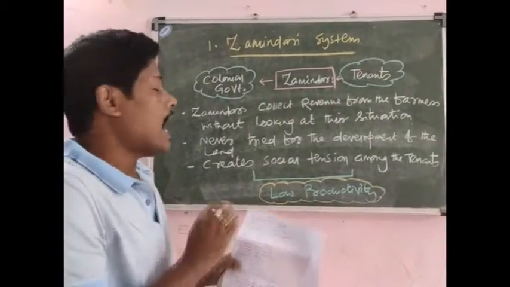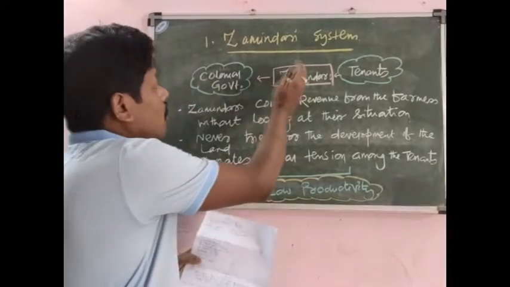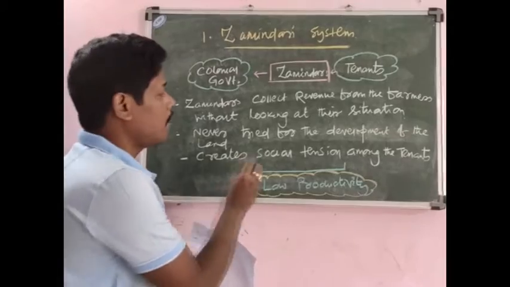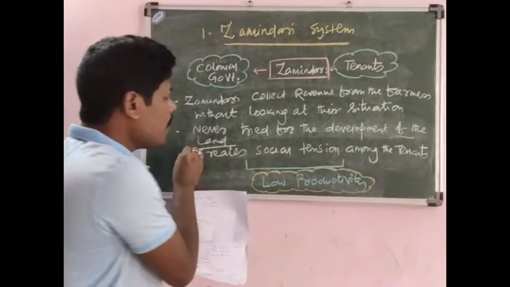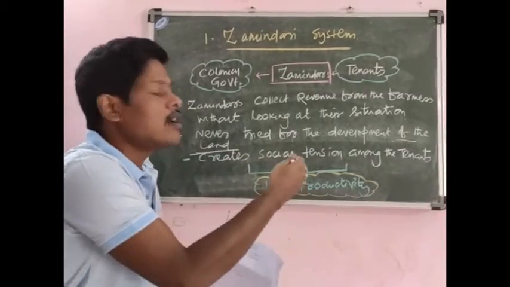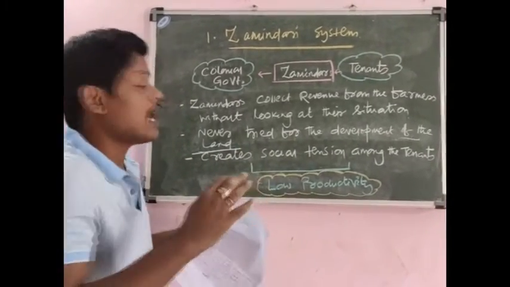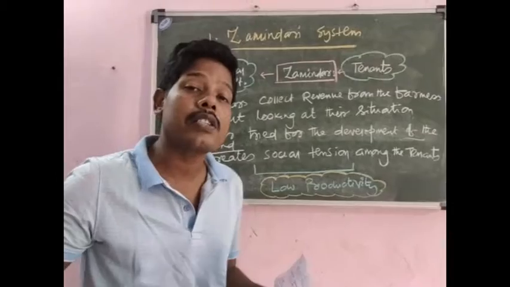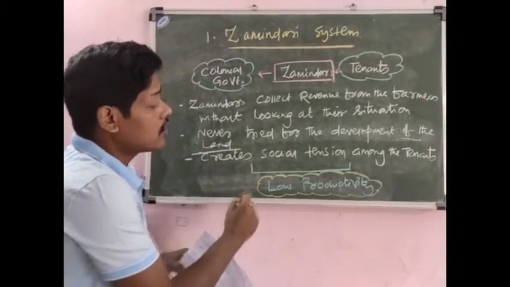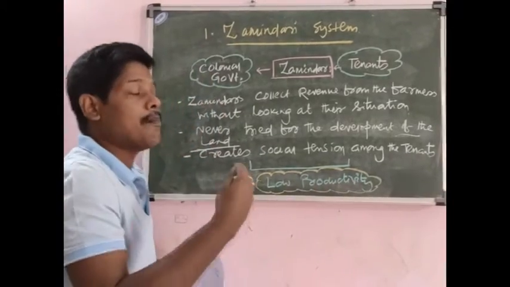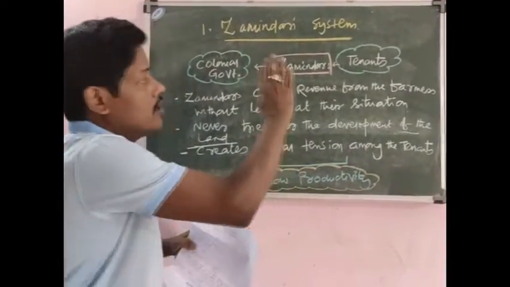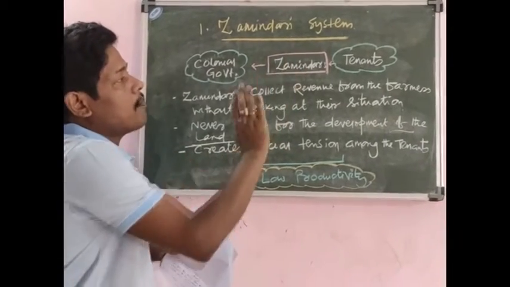But neither the zamindars nor the colonial government ever tried for the development of the land. Therefore, these two factors caused social tension among the tenants. As the tenants were in social tension, this affected agricultural productivity. Therefore, the ultimate result was low productivity, backwardness and stagnation in Indian agriculture. This is the first reason for the stagnation and backwardness.